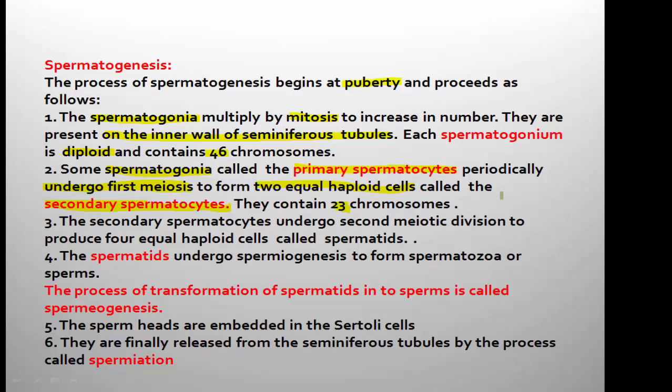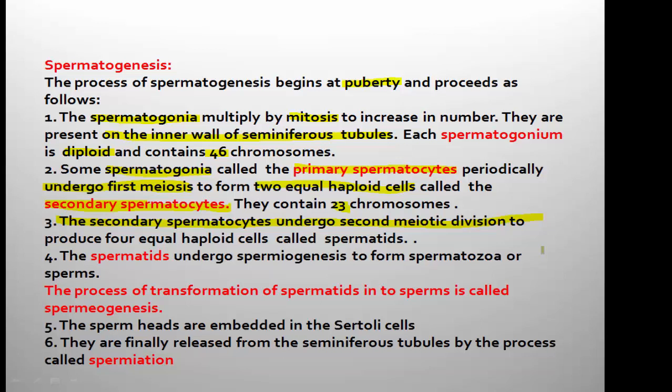Then what happens? Once again, the secondary spermatocytes undergo second meiotic division. Then the question is, why does the second meiosis occur? Because one complete division of meiosis involves 2 divisions, meiosis 1 and meiosis 2.